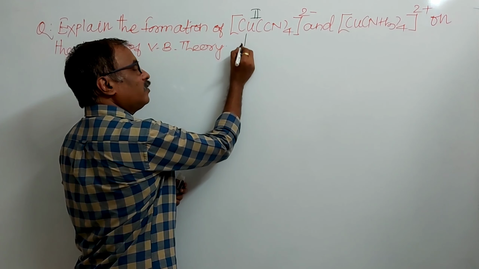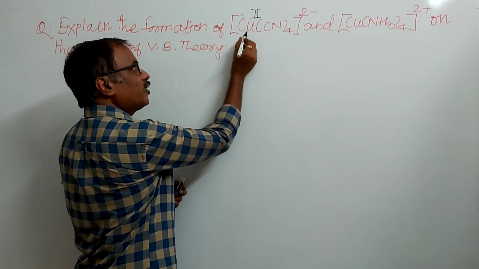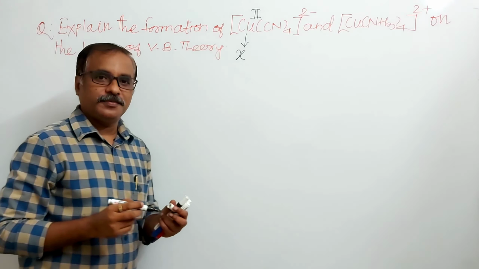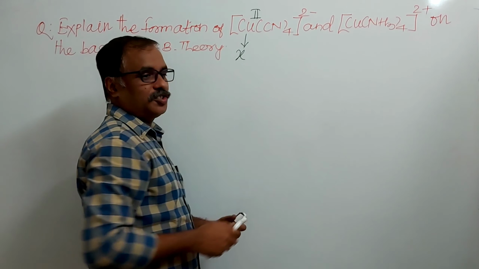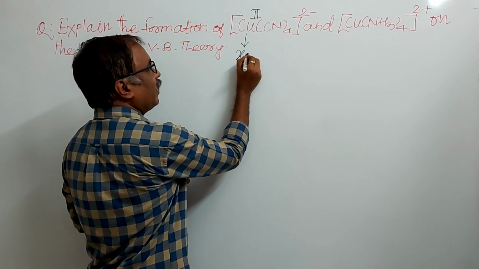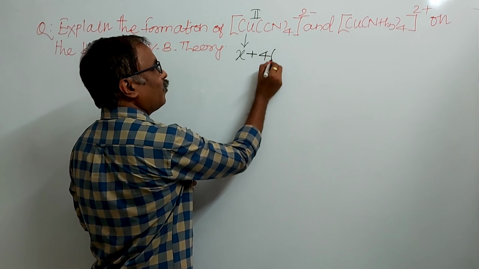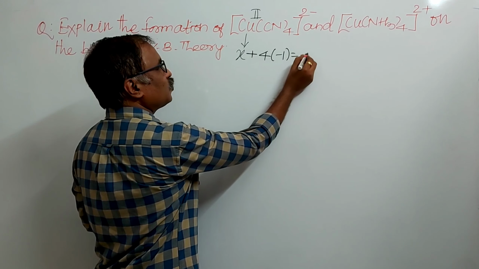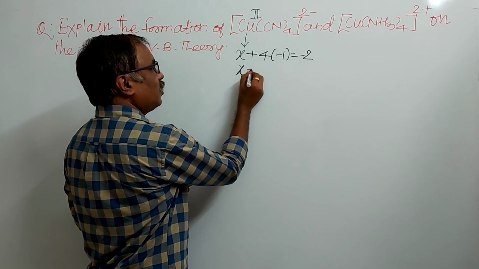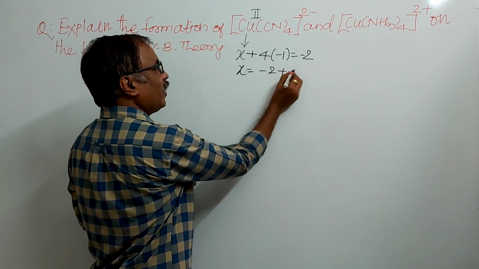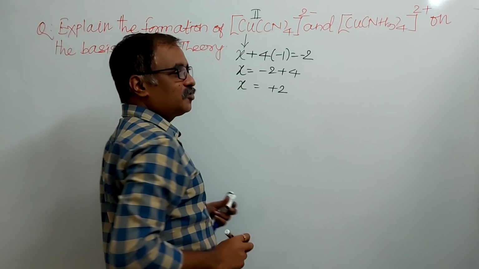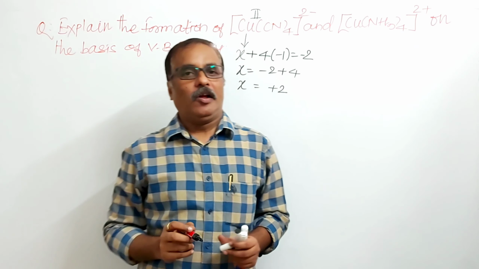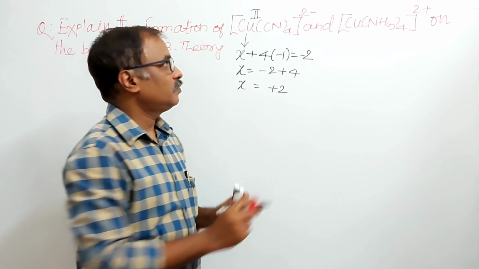As usual, we know how to calculate. Consider the oxidation number of copper is X. CN is CN minus, this is the negative ligand. How many negative ligands are there? 4, and it is 4 into minus 1 equals minus 2. Therefore, X is equal to minus 2 plus 4, and X is equal to plus 2. The oxidation state of copper in this anionic complex is plus 2.